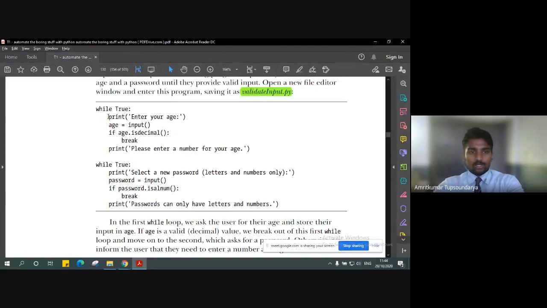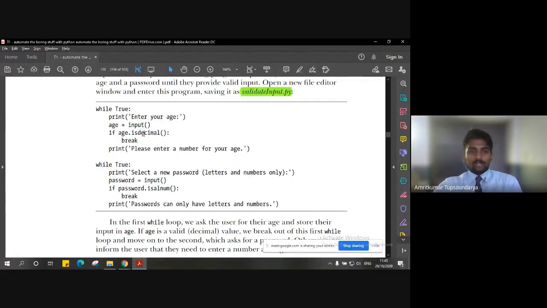As you can see here, we first ask the user to enter the age, we take that input, and we check whether that age is a decimal or not. Why decimal? Because we just want the age in numbers, for example 25, 30, 90. We don't want it in words like twenty or twenty five. Nobody asks for age in characters; we never write age in words, we write age in numbers mostly. That is the reason we are checking whether that particular age is a decimal or not.